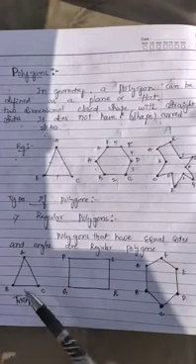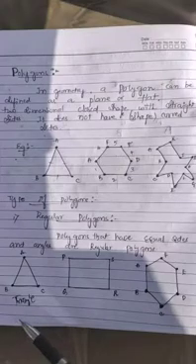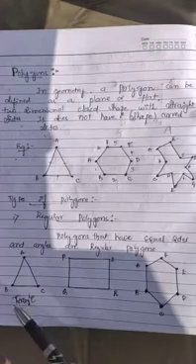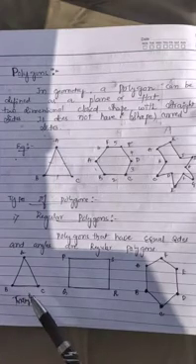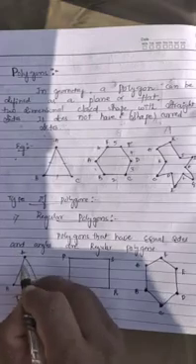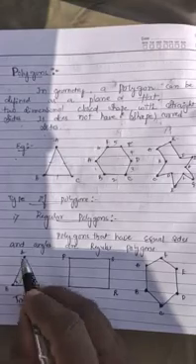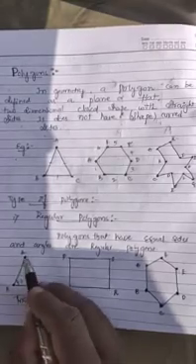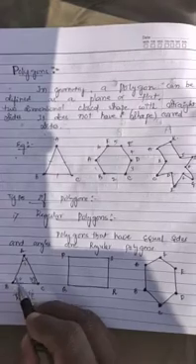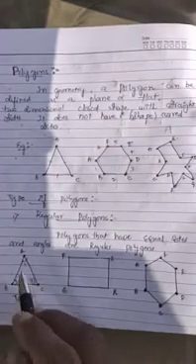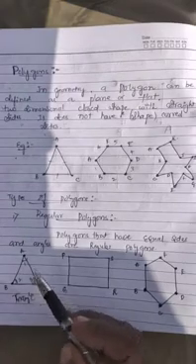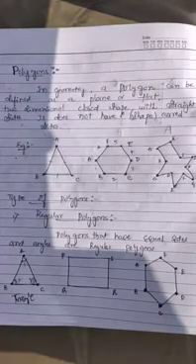So here ABC has three vertices and three sides, that is AB is equal to BC is equal to CA, because it is an equilateral triangle, and it has three angles, that is angle A, angle B and angle C. So we know that polygons that have equal sides and equal angles are called regular polygons.